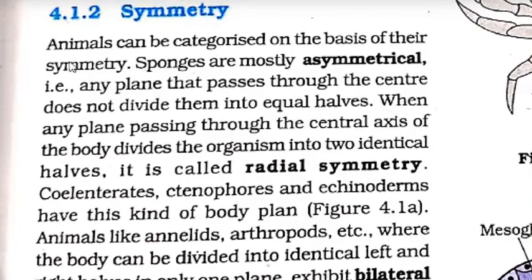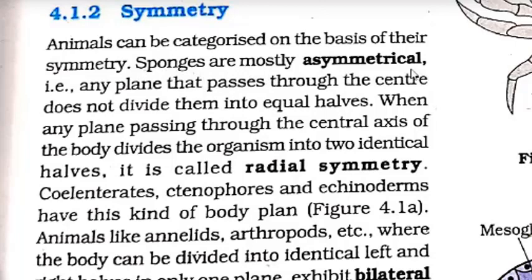So I think from the basis of classification, the first point we discussed regarding level of organization is clear for you, from Porifera to Chordates. Now the second point regarding basis of classification, that is symmetry. Animals can be categorized on the basis of their symmetry. I think you know what is symmetry, because in maths also you are learning about symmetry. When we discuss sponges, sponges are mostly asymmetrical.